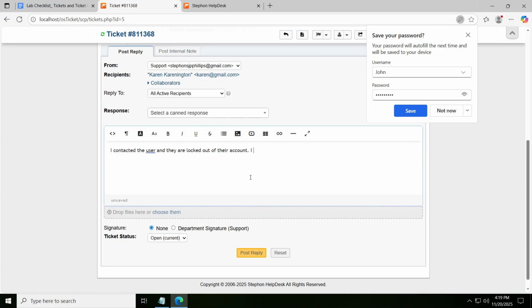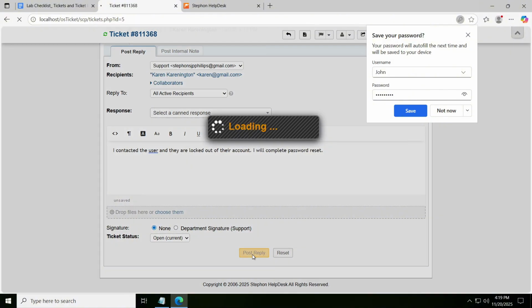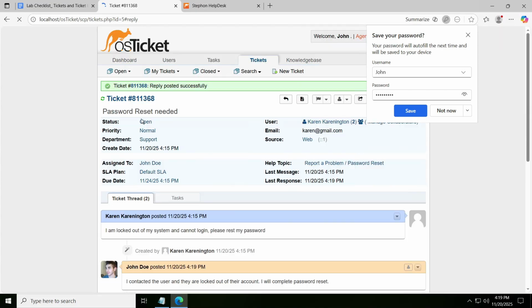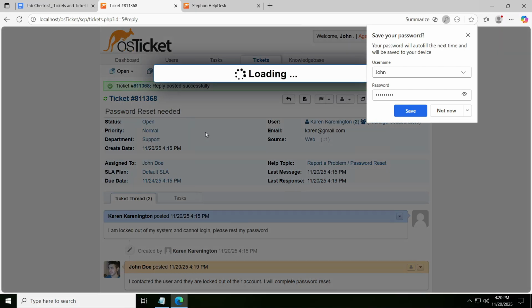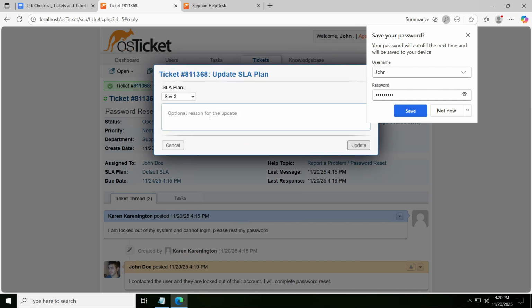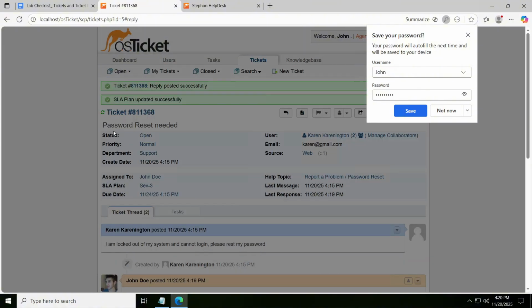Alright, so I will complete the password reset. If they try, I don't know, 3 times in this company, they will need to do a password reset. Since this is a basic issue, the default SLA will be severity 3, affecting 1 user who needs a password reset. So it's not a major issue to worry about.